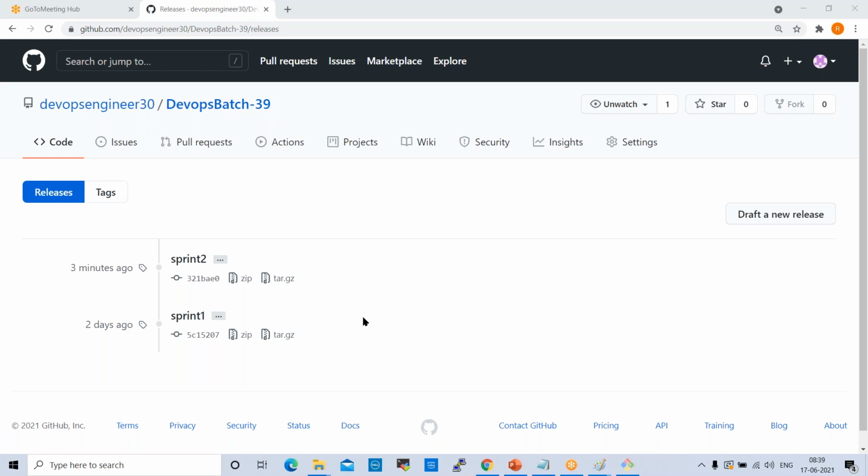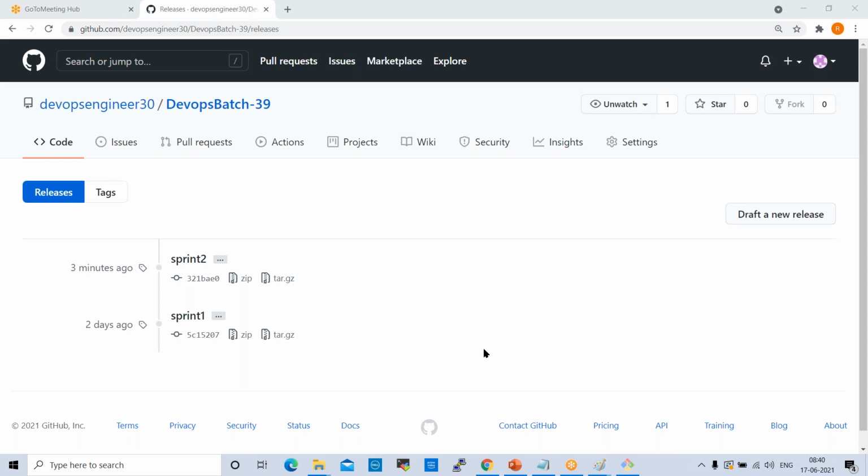Fine. So next we have a few important settings, so we'll go through that. For example, if you want to delete a repository or change the ownership of the repository. Every repository will have one owner. So normally in our projects, every repository will be maintained by some owner. If the person is leaving the company or project, by that time we have to change the ownership and give it to other people.